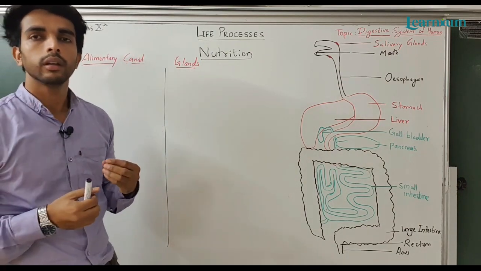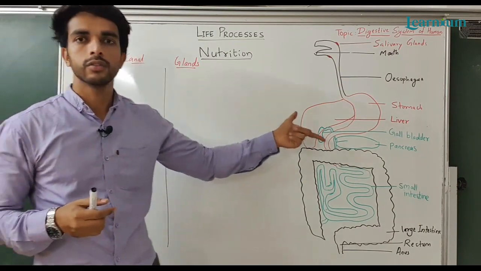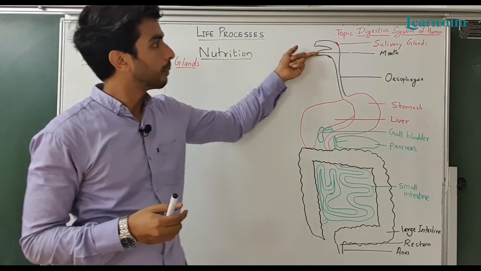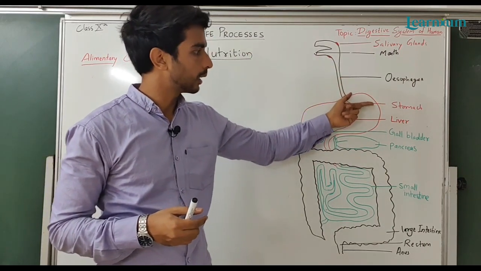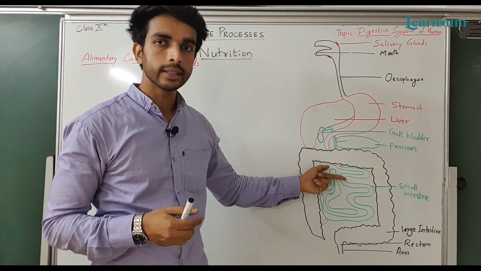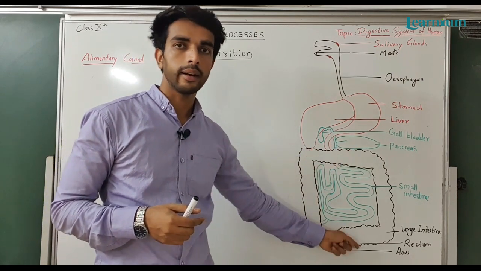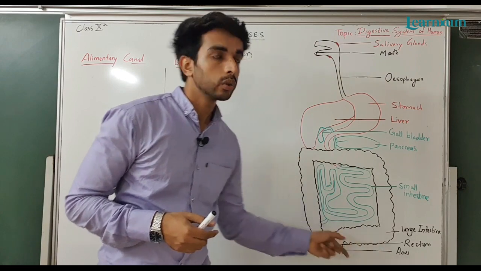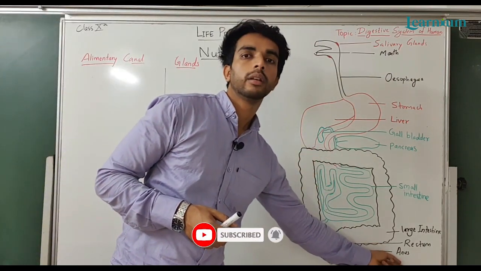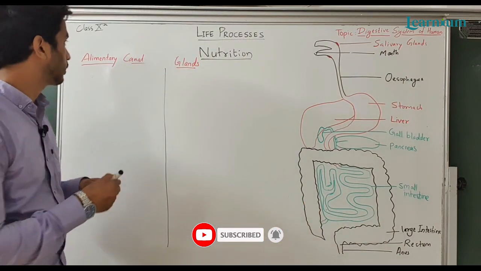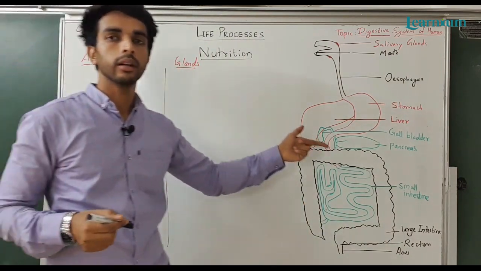The alimentary canal comprises mouth, esophagus, stomach, small intestine, large intestine, rectum and anus. It starts from the mouth and ends in the anus. It is about 7 to 8 meters long.